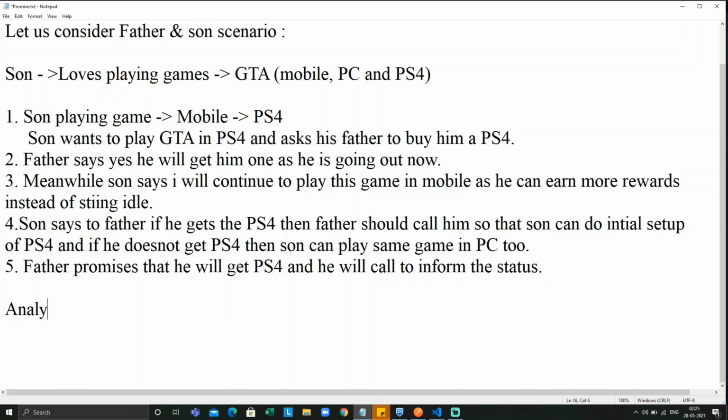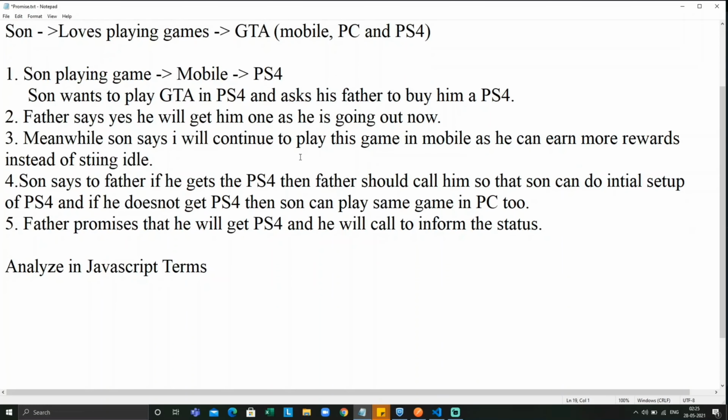Now, let us analyze how we can take this entire scenario into JavaScript. I can take each and everything and replicate it in JavaScript so that we can easily understand what a promise is. First, the father is the promise in JavaScript.